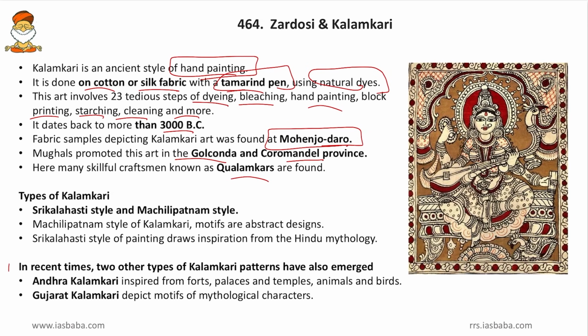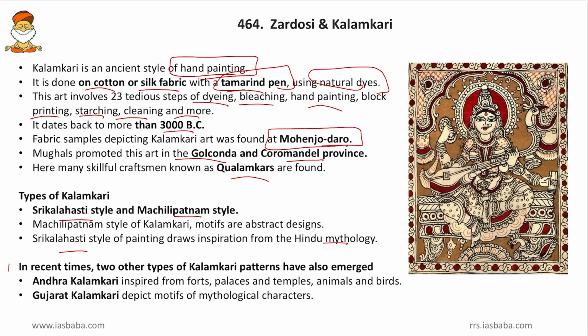Then there are two types of kalamkari art, that is the Srikalahasti kalamkari art and the Machilipatnam style. So the Machilipatnam style of kalamkari art consists of abstract designs. So leaves, then creepers, then other geometrical patterns are produced in this Machilipatnam style. Then the Srikalahasti style of painting draws its inspiration from Hindu mythology. Friends, we know that Srikalahasti style originates in the Srikalahasti temple. So that is why Hindu mythology like Ramayana, Mahabharata and Puranas are prominent in the Srikalahasti style.